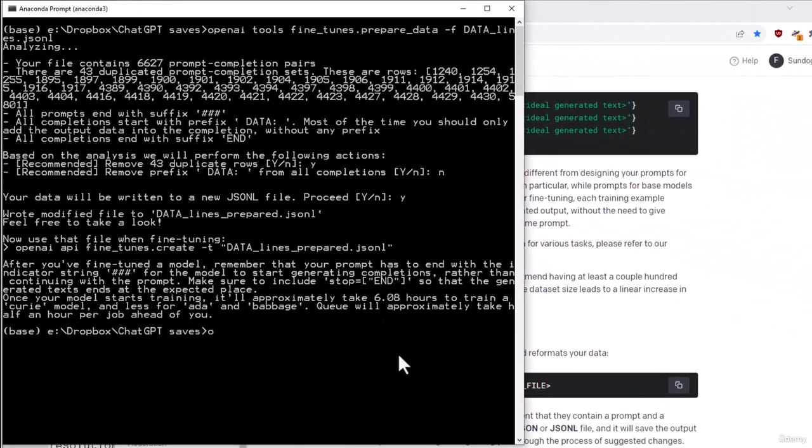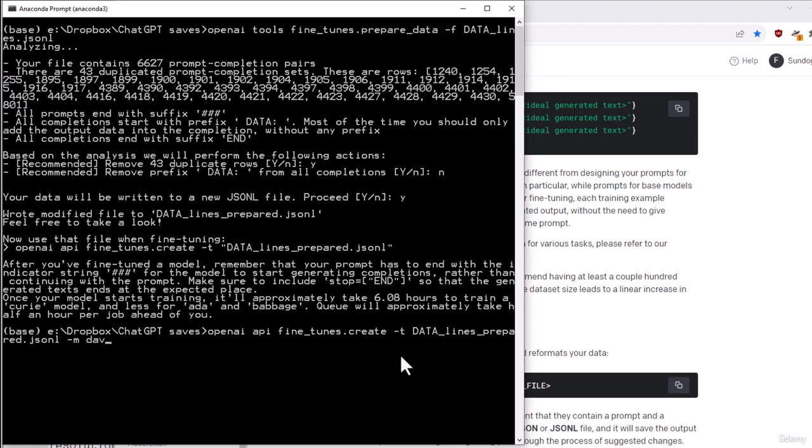To do that, I would say openai api fine_tunes.create -t and then a path to the prepared training data that I have. That's going to be data_lines_prepared.jsonl, and then the name of the model that I want to fine tune. Now, here's where things get a little bit complicated.